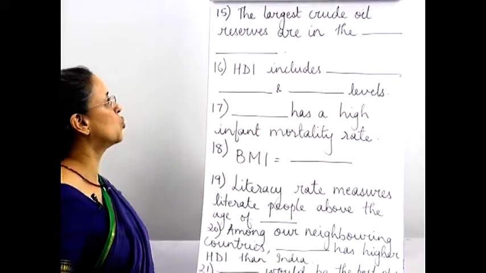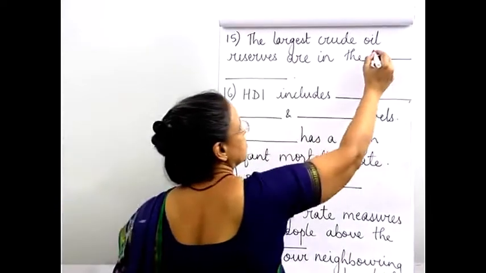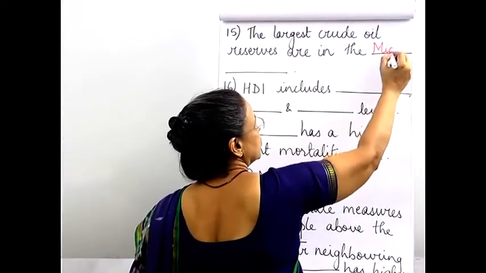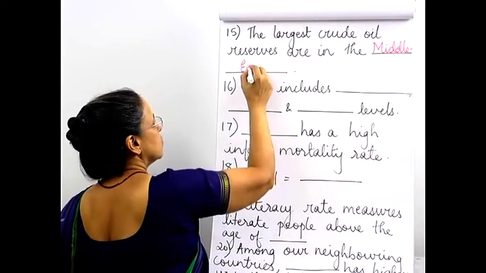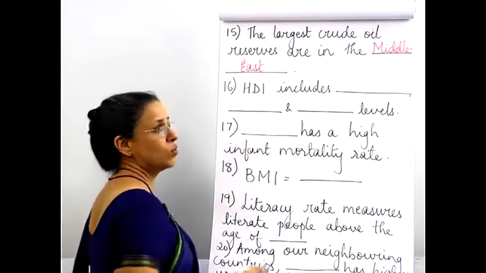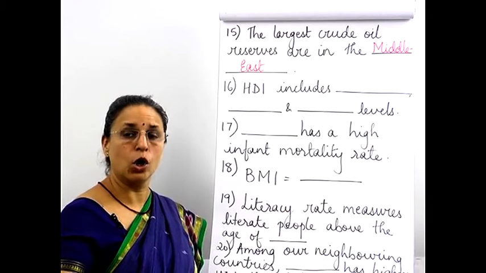The largest crude oil reserves are in the Middle East. Countries like Kuwait, Saudi Arabia, Qatar, they are known for producing crude oil. They are oil-rich countries.